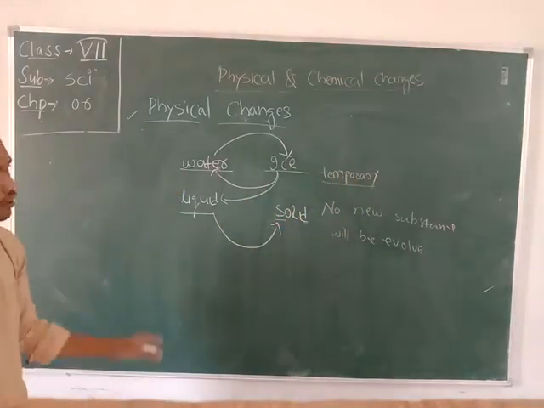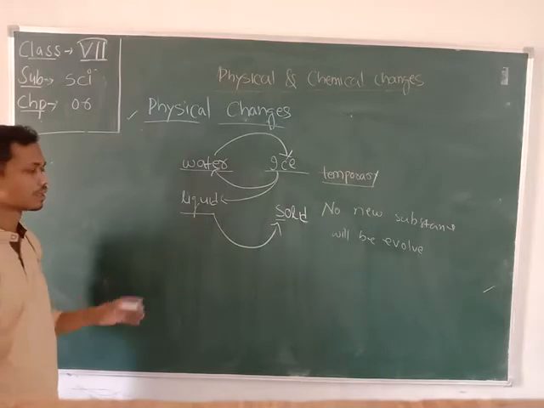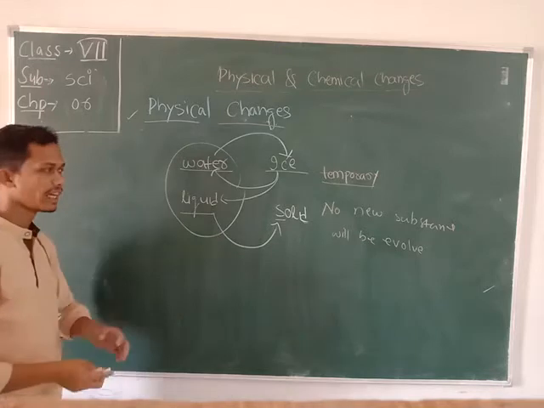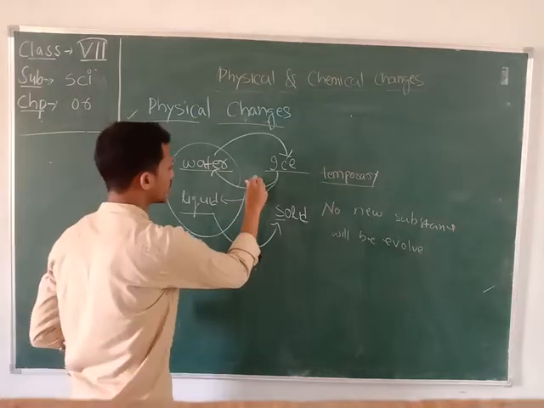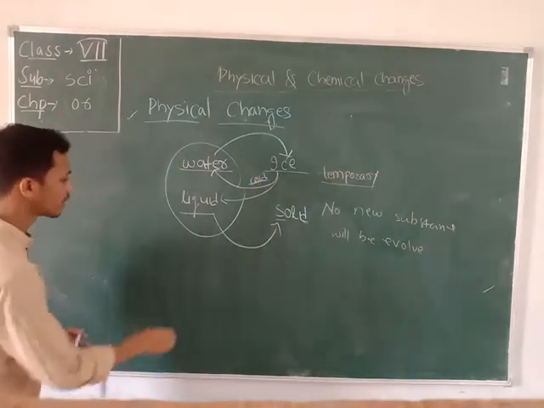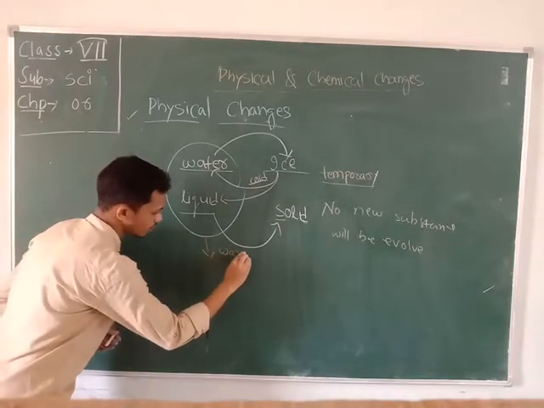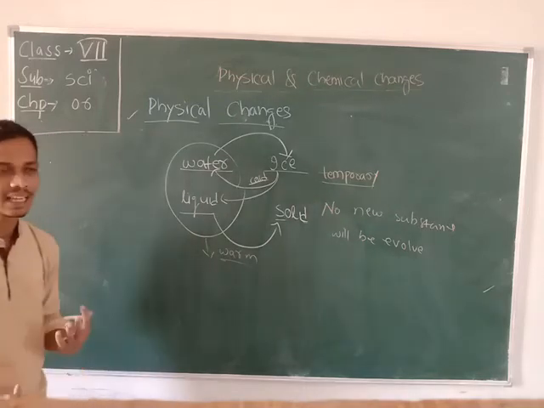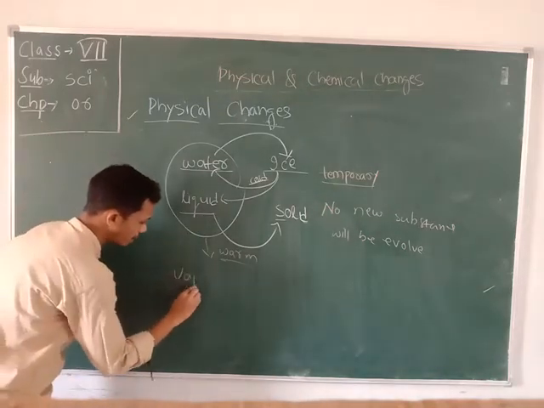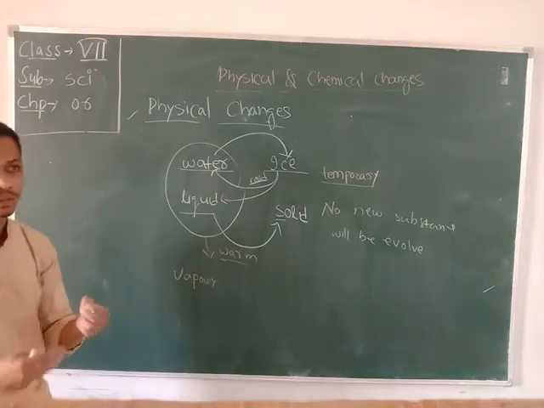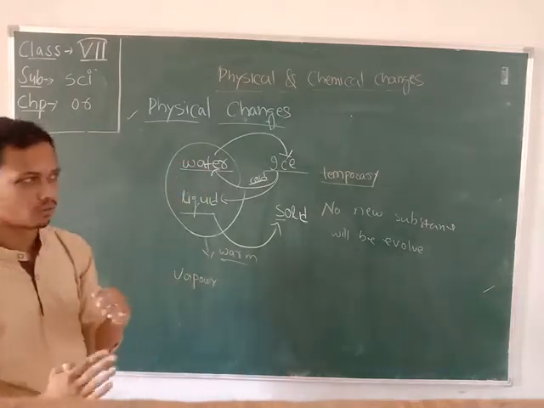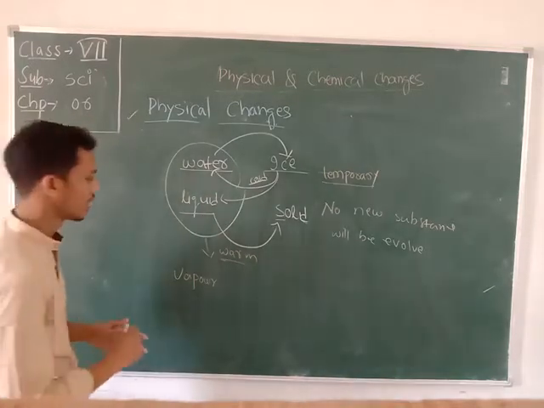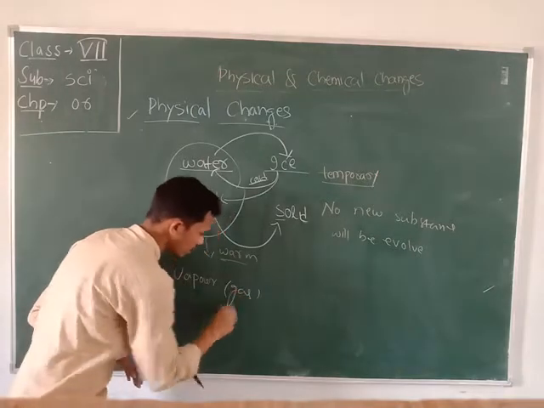Okay, to take another example, if we warm the water which is present in liquid form, by applying fire, then it turns into vapor. During cooking you have seen that various gases move upward. That is called vapor, which is in the form of gas.